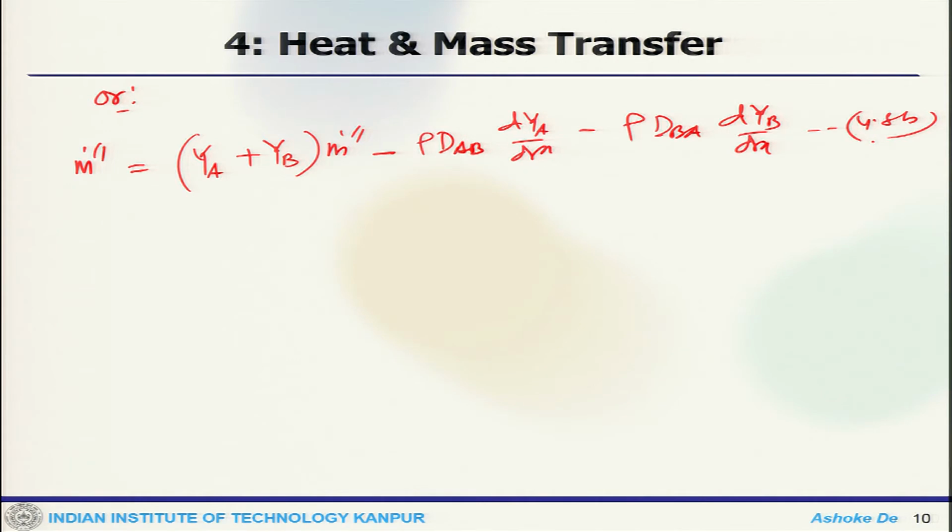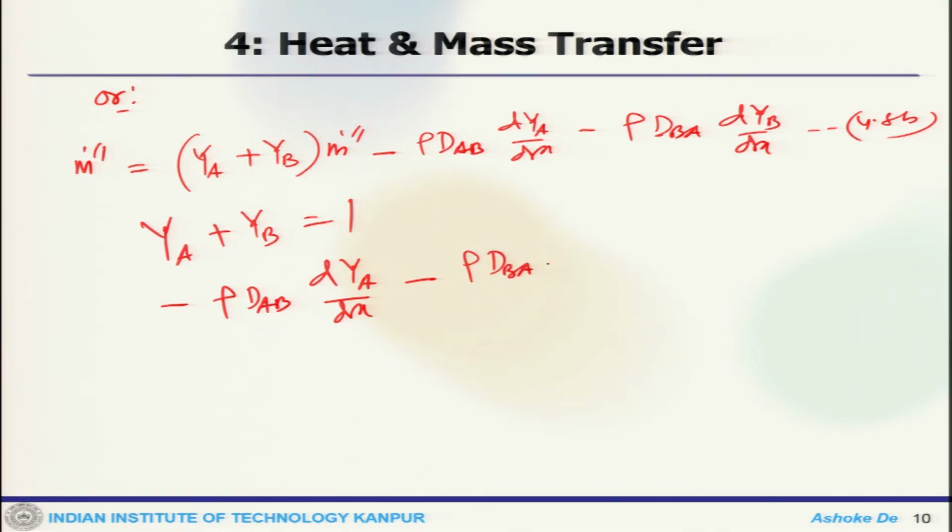Now, if you have a binary mixture, which means y A plus y B equals 1, then you get minus rho D AB dy A by dx minus rho D BA dy B by dx equals 0.